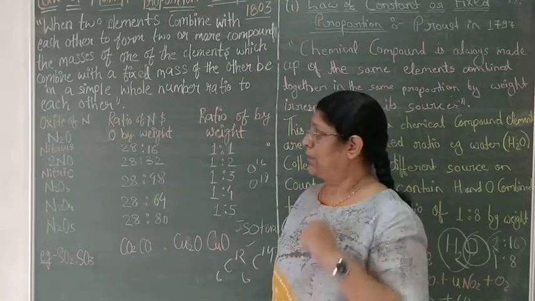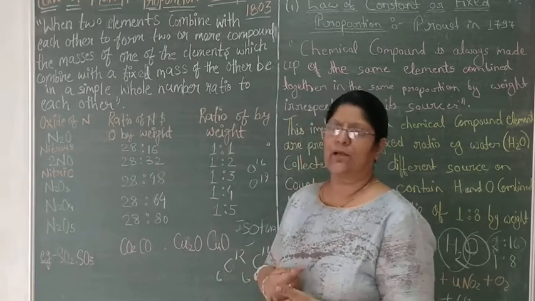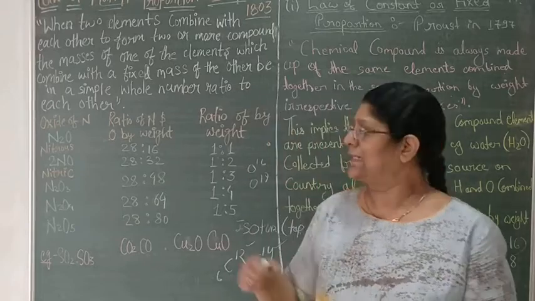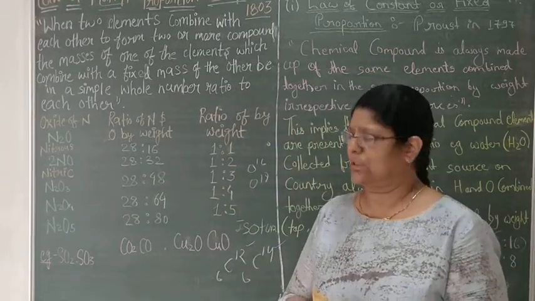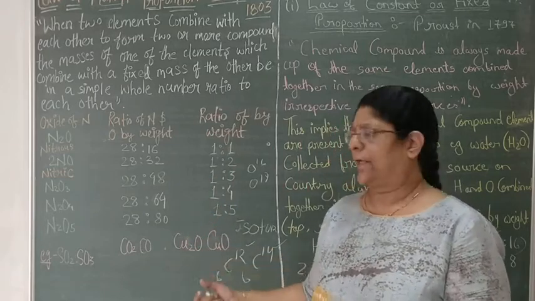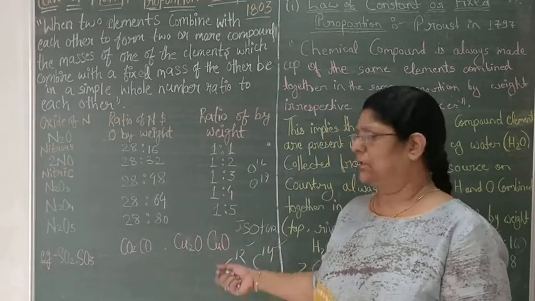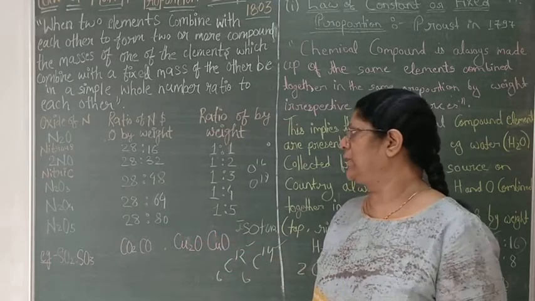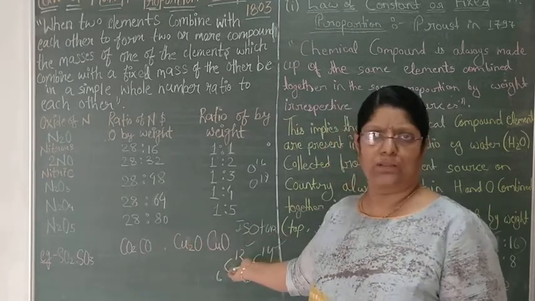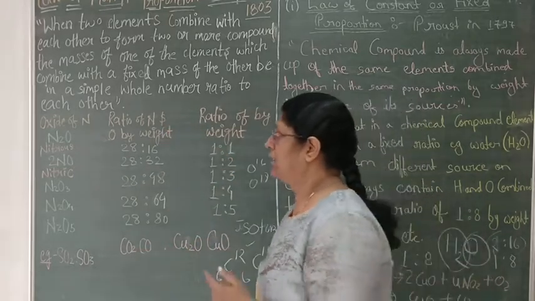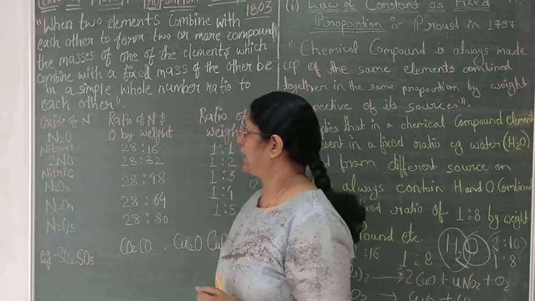What am I talking about? Suppose I am talking about nitrogen, the element which forms the maximum number of oxides in the periodic table. That's why we are talking about nitrogen. But we can take many other examples like sulfur dioxide, sulfur trioxide, carbon dioxide, carbon monoxide, cuprous oxide, cupric oxide. But you will get only two oxides there. Here it is 5 oxides. That's why we have taken the nitrogen oxides.